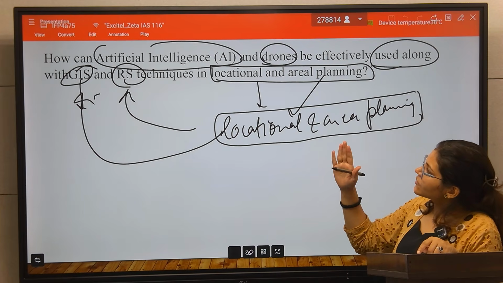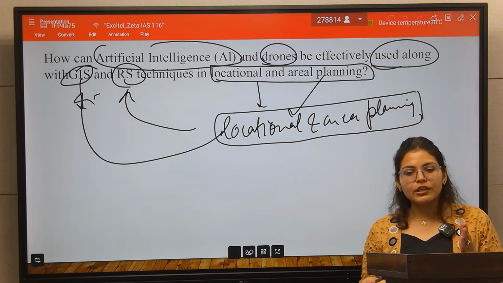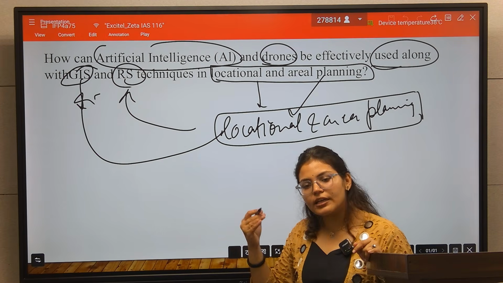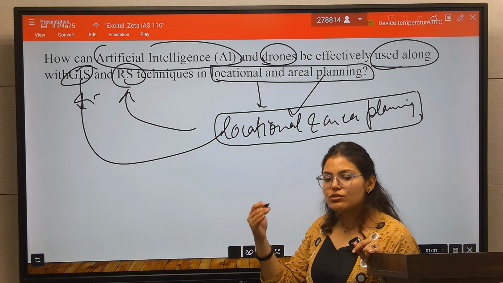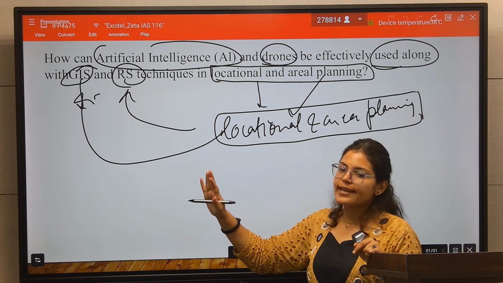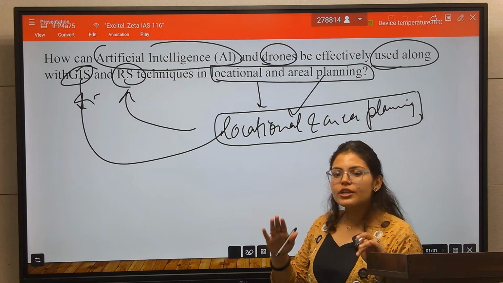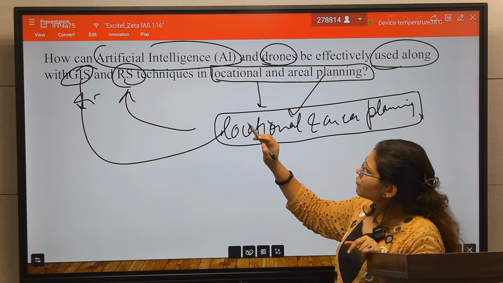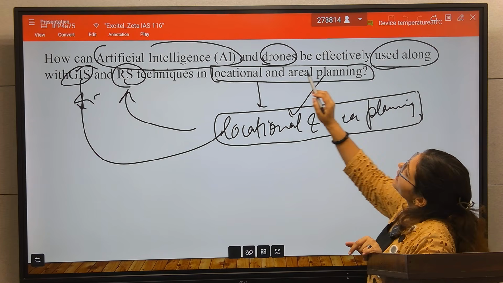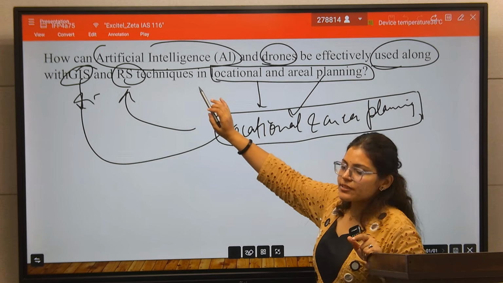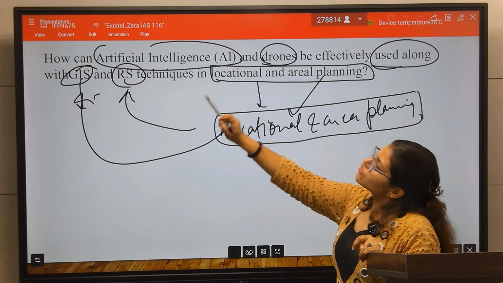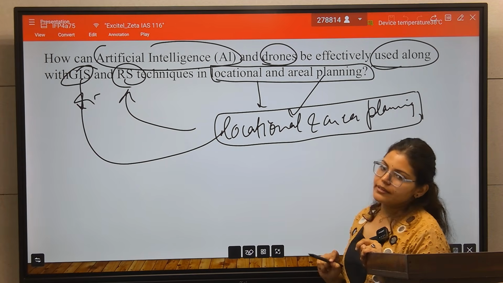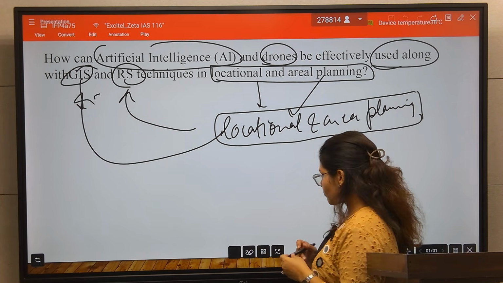Currently we are using GIS and RS technology for area and location planning, but we can integrate artificial intelligence and drones with this GIS and RS technique for location and area planning. So this you have to write.